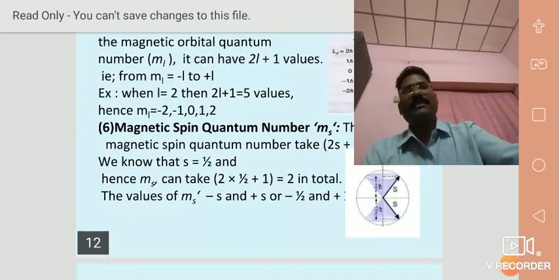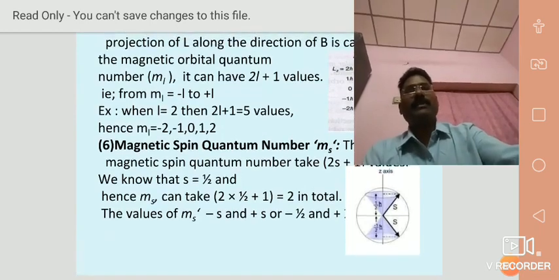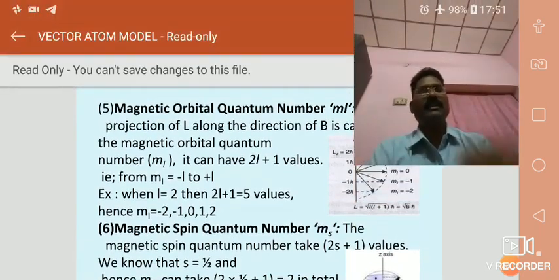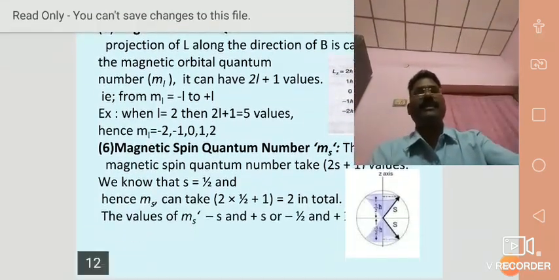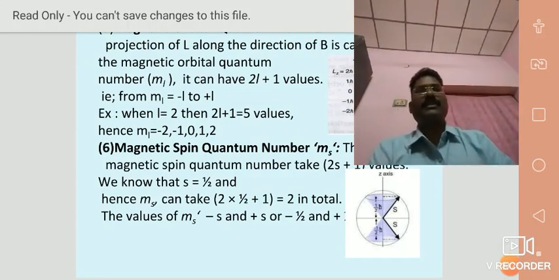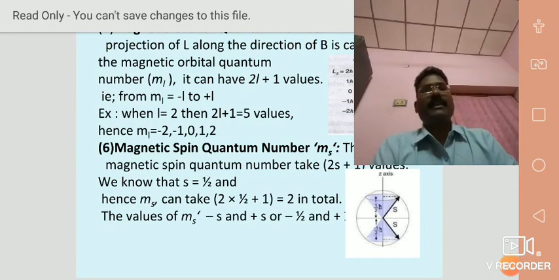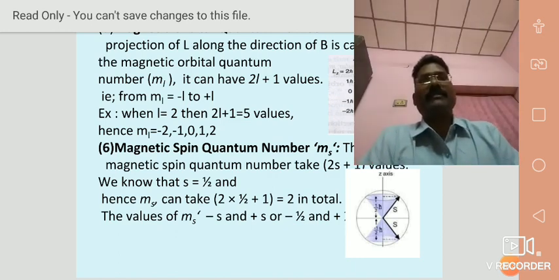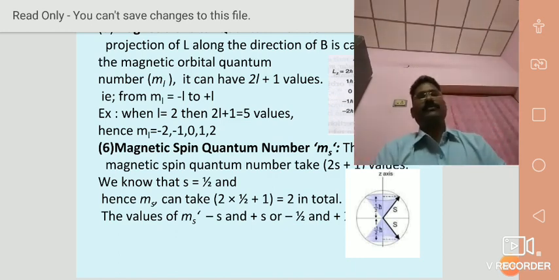And then sixth one, magnetic spin quantum number. As usual, the definition is the same, but the notation changes. The projection of S in the external magnetic field direction B is called the magnetic spin quantum number Ms. Ms can take 2s plus 1 values.